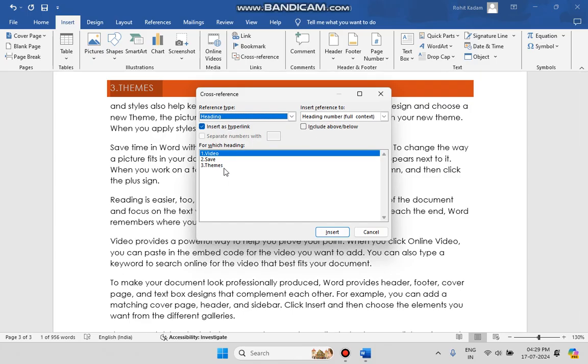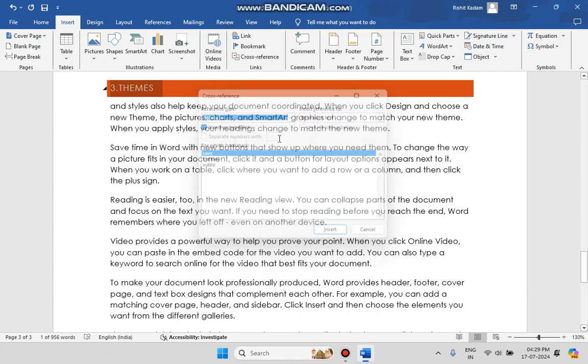All the headings. Sometimes it also comes with bookmarks. See, there is a bookmark also, because I did that. You can check directly in cross-reference whether anyone has added any bookmark or not. Getting it? After that, let me say cross check.